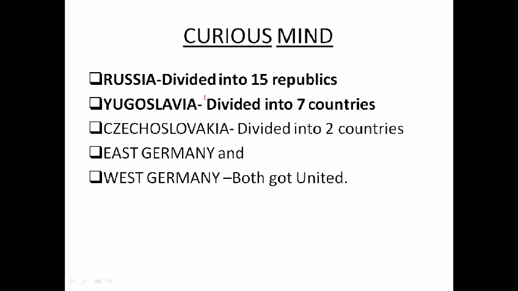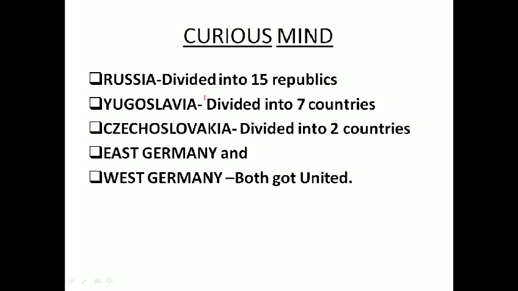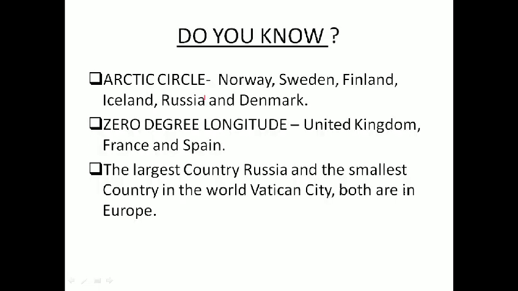Yugoslavia, there is no more Yugoslavia. It is divided into 7 separate countries, which we discussed. Czechoslovakia divided into 2 countries, Czech Republic and Slovak Republic. Whereas East Germany and West Germany are a unique example that both got united. So this is very important to know.